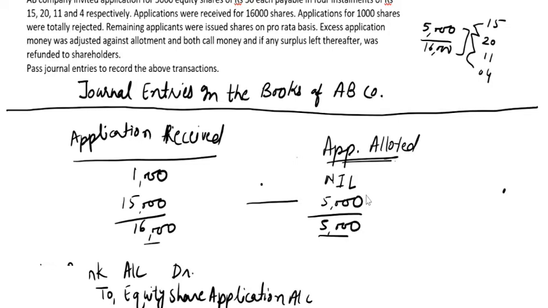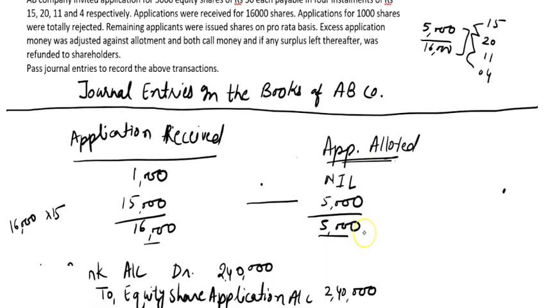We have received application money on 16,000 shares, so we will write 16,000 into 15, which is 2,40,000 rupees, on the equity share application account.